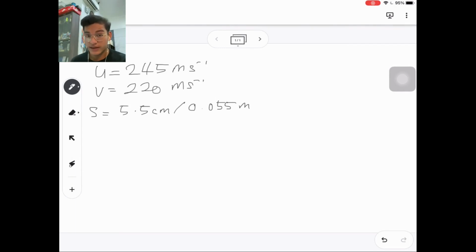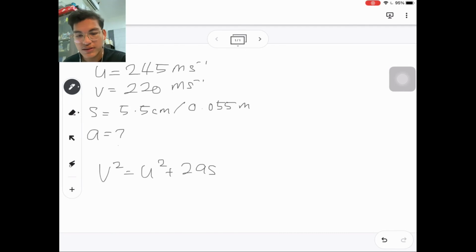So we need to find the acceleration. Amongst the three equations, we can use the equation v squared equal to u squared plus 2as, since we do not have the t, so we cannot use the other two equations.